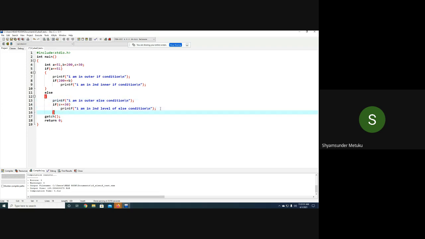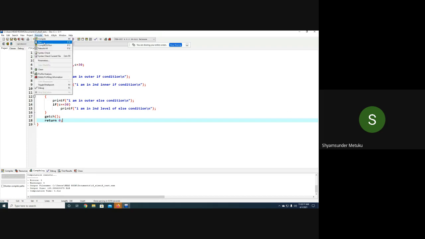Very good. So now you tell me what will be the output of this program? What is the output? How many printfs are going to be executed? I'm asking all of you. Only two. Which two are they? First and second. Okay, fine.